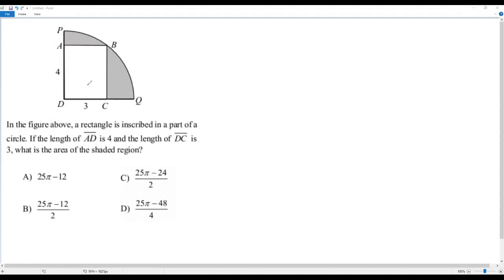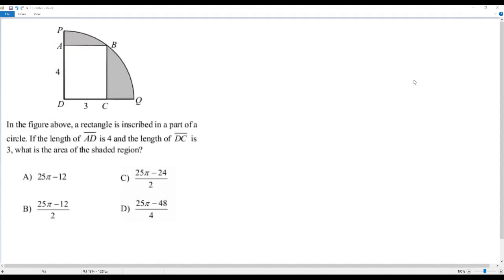Okay, here we can get the area of this rectangle easily because we have the dimensions 3 and 4. That is, length is 3, then width is 4. When we multiply 3 and 4, 12. 12 is the area of this rectangle. How do we get the area of this 1/4 of the circle? So if I want to get the area of this 1/4 of the circle, I must need the radius of